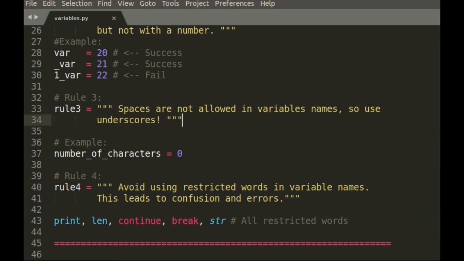This can lead to confusion and errors. For example, print, len for length, continue, break, and string. These are all restricted words and should not be used in the naming of variables.